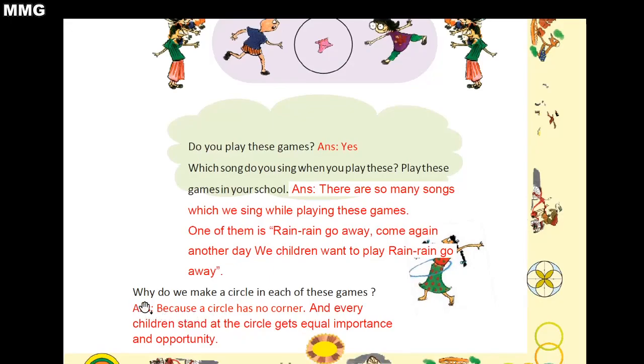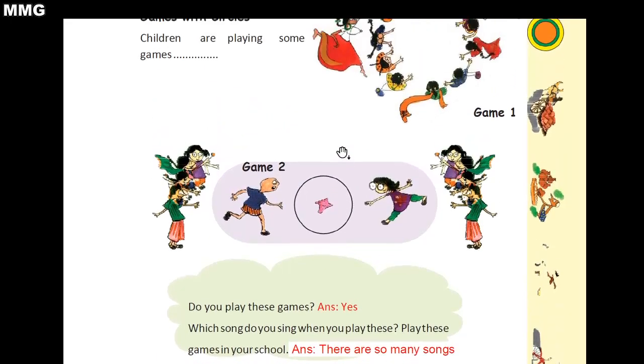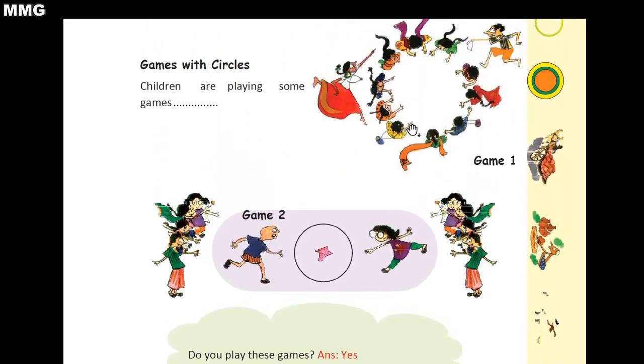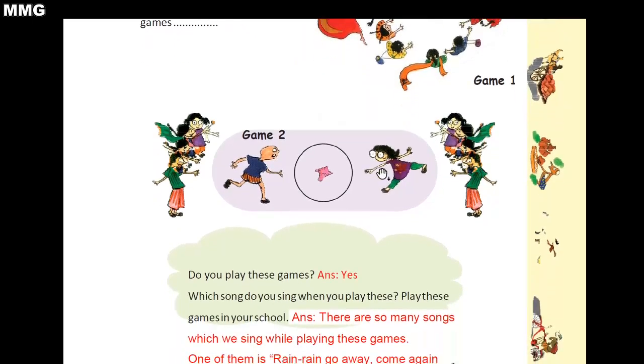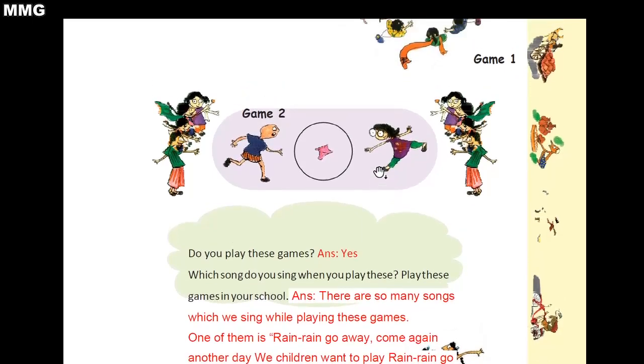Now moving to the next question. Why do we make a circle in each of these games? Very important question. Children, you can see here in this we have a circle. In this game we have a circle. Here again you can see the children have made a circle. Okay. So now your question is, why do we make a circle in each of these games?